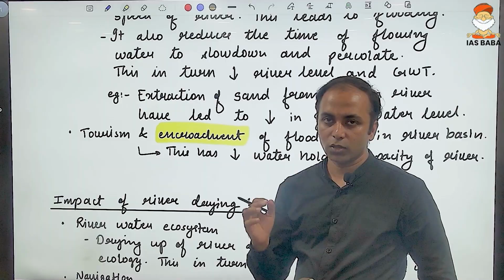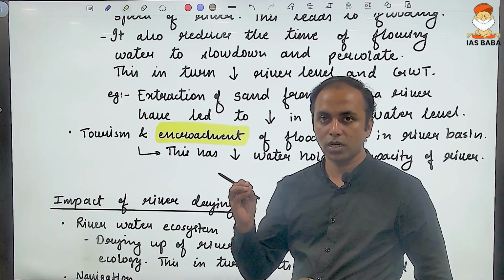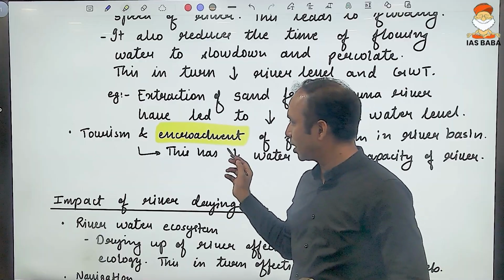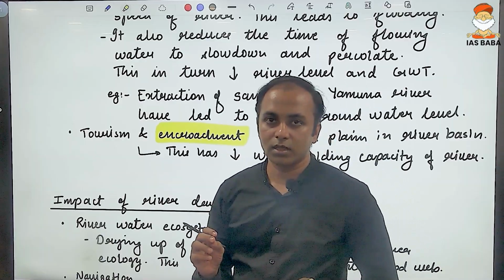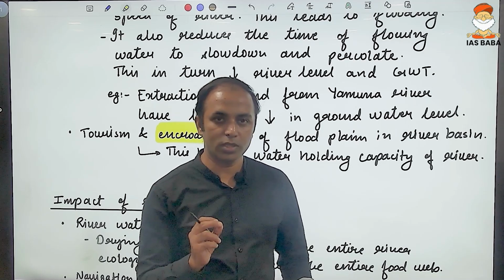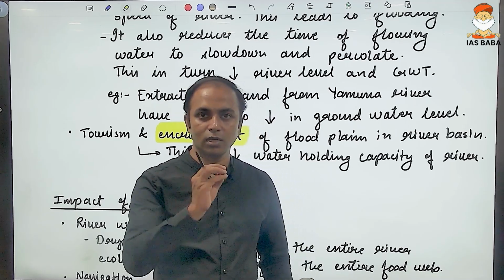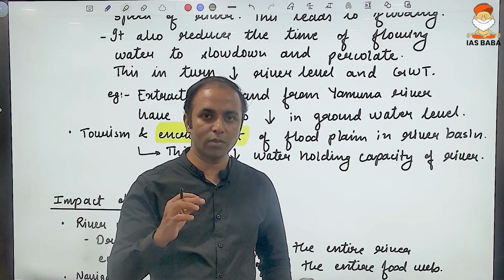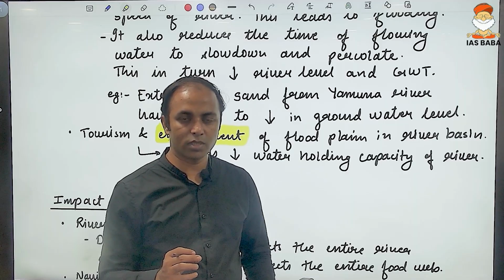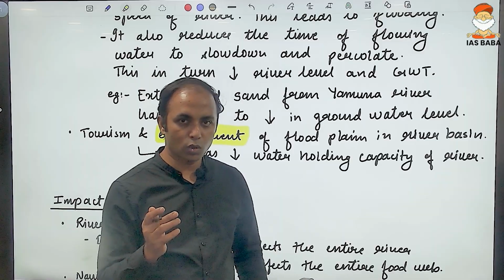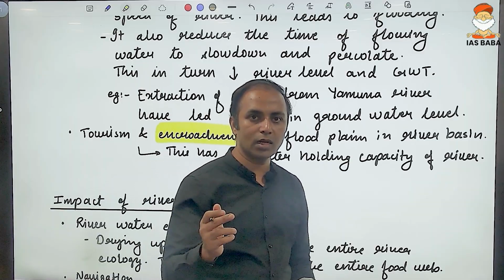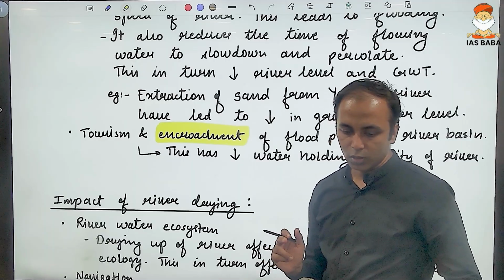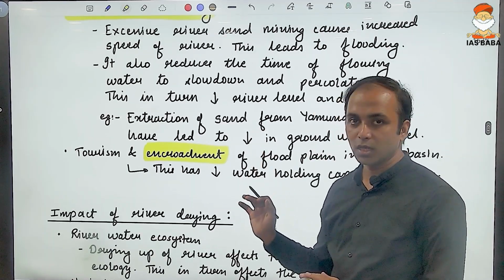You can take the case of the 2014 Jhelum river flooding, and one of the reasons was the encroachment along the floodplain regions. This was mainly to attract tourists, and that led to the narrowing down of the flow of the Jhelum river, and when there was excess rainfall, it caused flooding. So on one hand it will cause drying up, and the same issue can also lead to river flooding. So overall, we understood the various reasons.